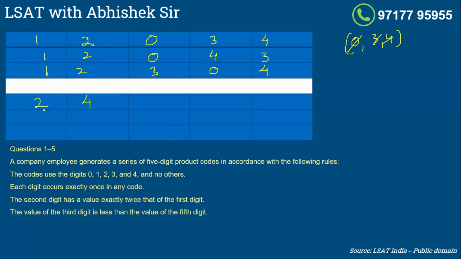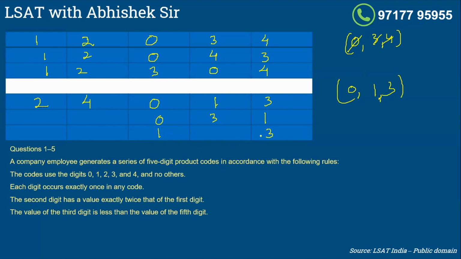Now I go to case number 2, wherein my first digit is 2 and my second digit is twice of it, which is 4. So if I fix this, the remaining values are 0, 1 and 3. Now I make the cases in a similar fashion. So I place my third digit as 0. So fourth could be 1 or 3, or it could be 0, 3 and 1, because in both the cases, this digit is greater than the third digit. The third case could be, I'll keep it 1. So this has to be 3 in this case.